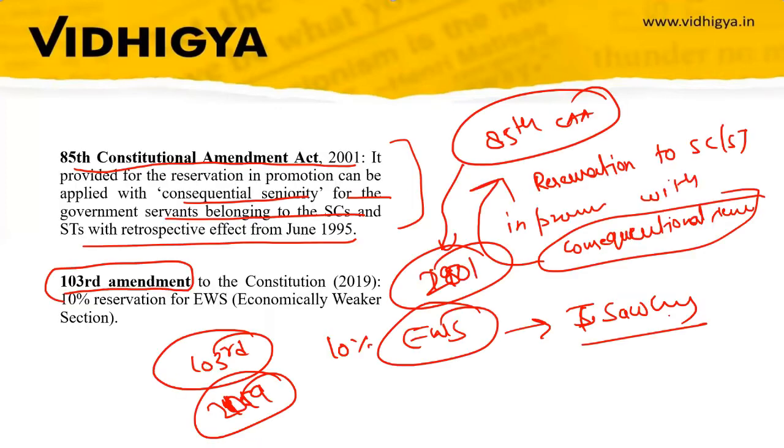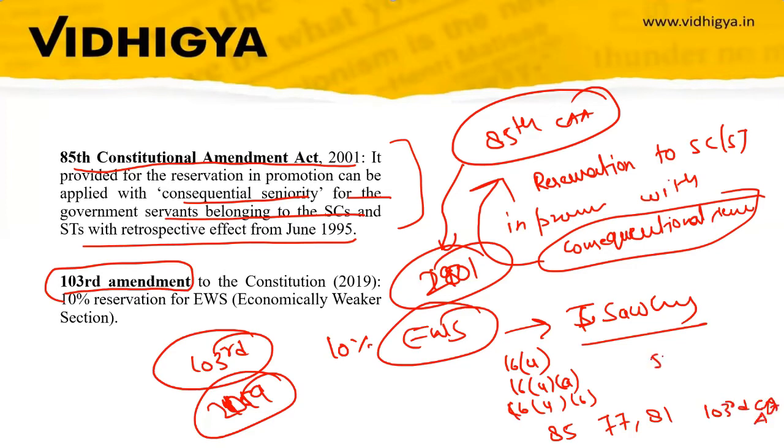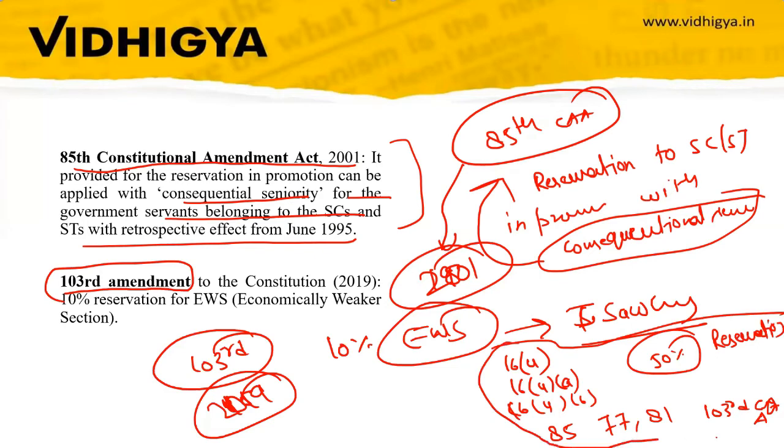So now in this topic, we have discussed Article 16.4, 16.4a, 16.4b, and the 85th, 77th, 81st, 103rd Constitutional Amendments. We have discussed the 50% ceiling limit and reservation in promotion. So that's all you have to remember from this topic for your CLAT examination, because reservation was in news because of the NEET reservation, because of the UPSC reservation. So this can become an important topic for your exam, so you have to just memorize these amendments.